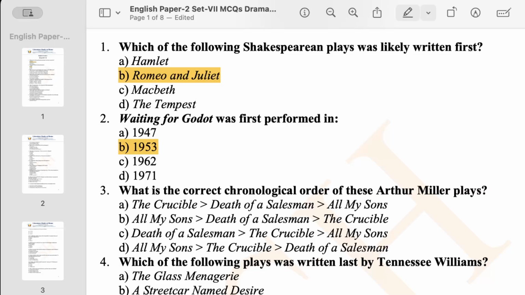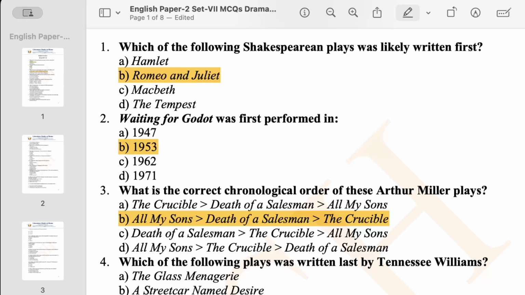So here we can find that option B is the correct answer. It is said that All My Sons is first, as I have already discussed, in 1947, then Death of a Salesman in 1949, and then The Crucible in 1953. In the same year, Samuel Beckett's Waiting for Godot was published.